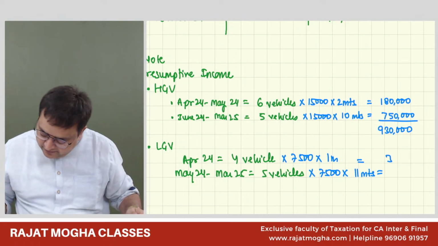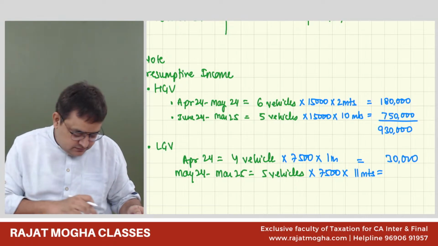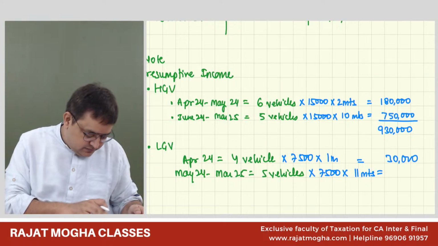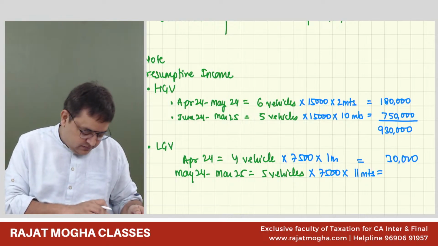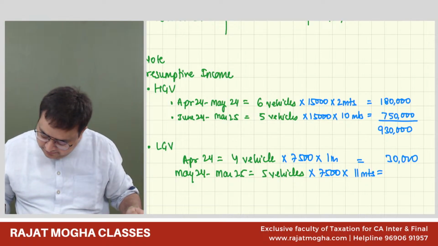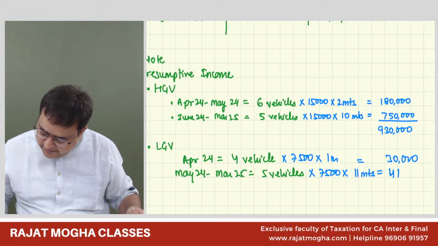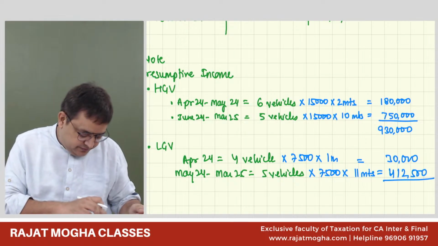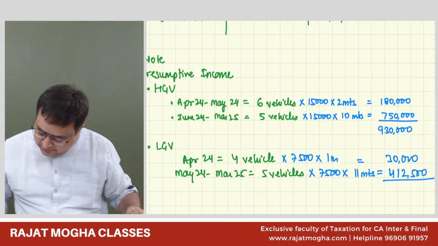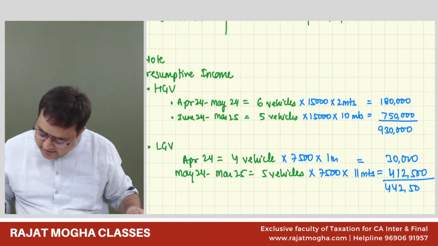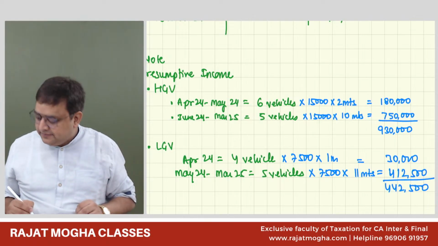So this is 30,000. It is 4 lakh 12,500. So this is 4 lakh 42,500. So this is for light goods vehicle.